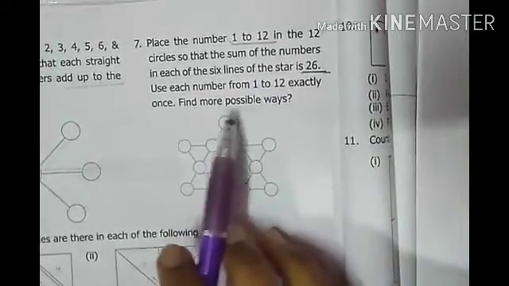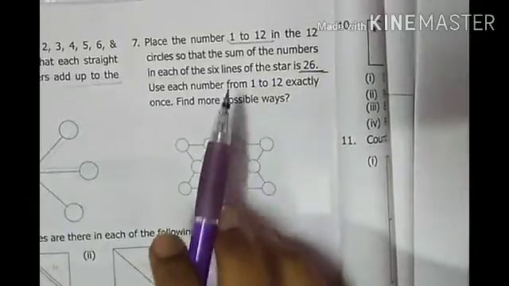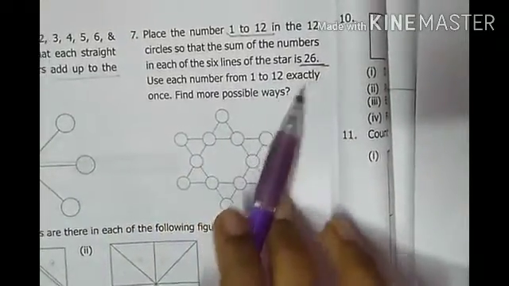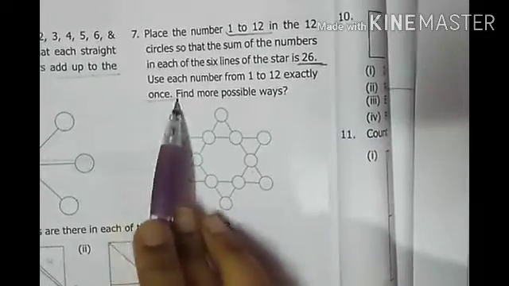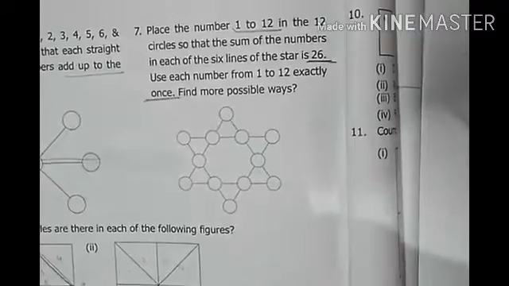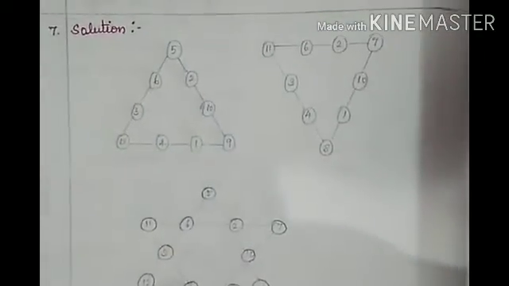And one more thing is that we should not repeat the numbers. Use each number from 1 to 12 exactly once. In this case you should not repeat the numbers. Okay, now we need to find the possible ways. Now we will see the answer. What are the answers we are having?